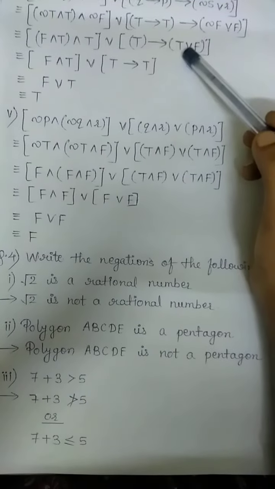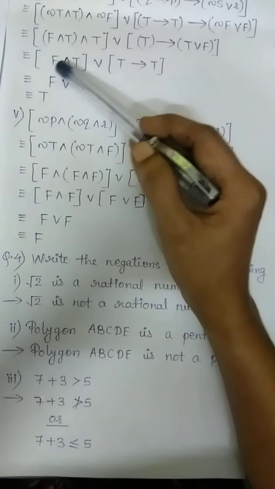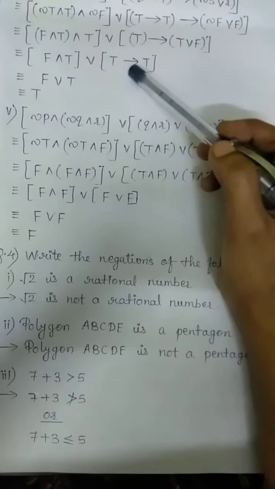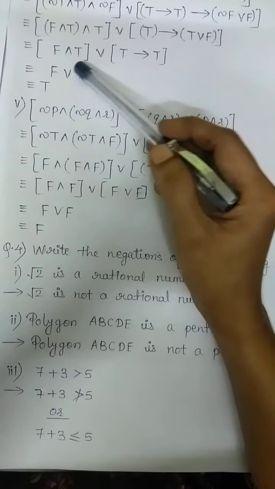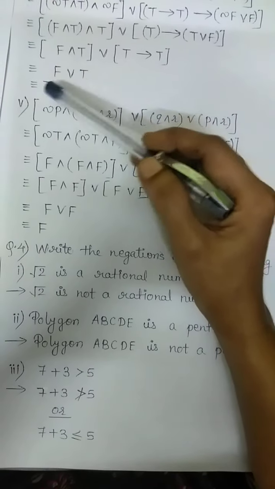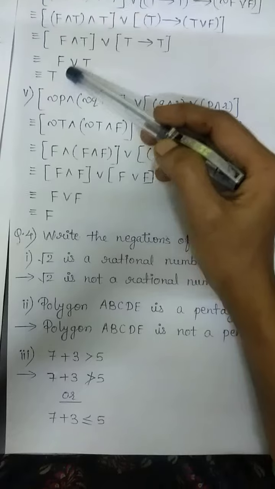Here also T or F is T. Now we will recall the table for AND. F and T is F. T implies T is T. Now in the table of OR, we know that out of both the statements, if any one is true, then the answer is true. Therefore the value of the given statement is T.